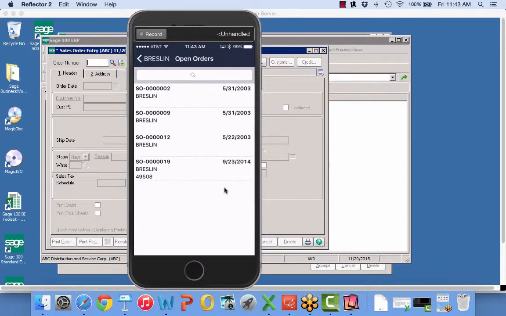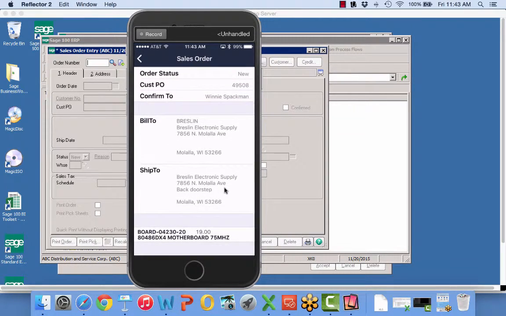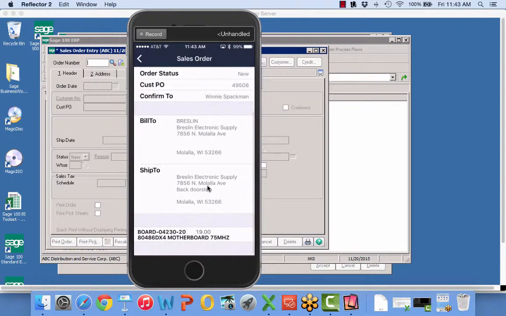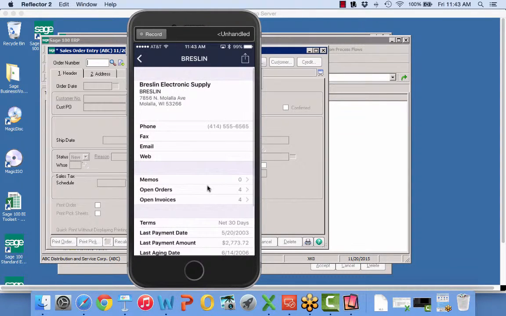I can see I've got 4 open orders, and I can pull up here and see that I have items and quantities, but guess what I don't have? I don't have prices there. Why? Because I said that this user doesn't have permission to see prices, doesn't have permission to see cost.